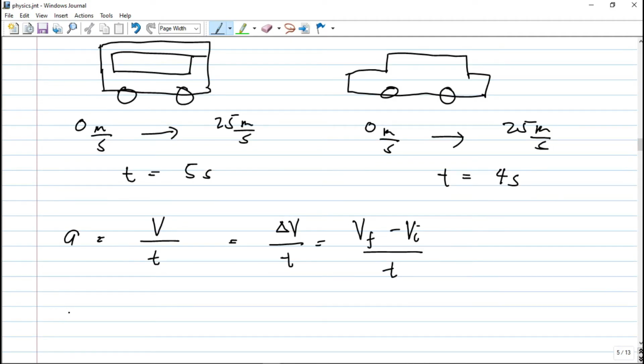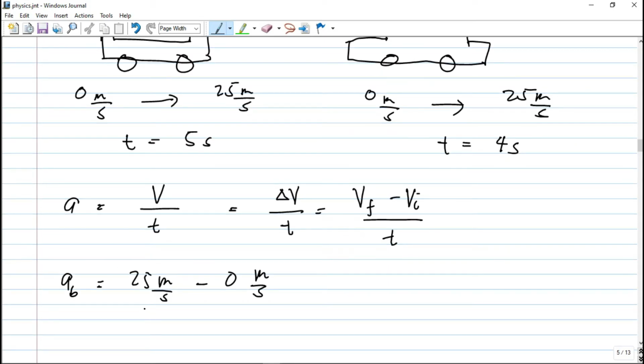The acceleration of the bus is just, you have here 25 meters per second, that is your final, minus the initial 0 meters per second, divided by the time, which is 5 seconds. So that is 25 divided by 5, which is 5 meters per second per second. Or if we simplify, that is 5 meters per second squared.